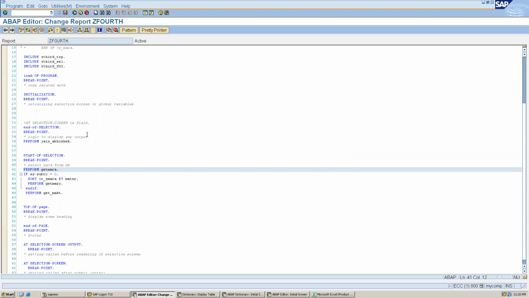So for example, if your code is now 20,000 lines and you write everything in this one report, then after some time it will be very difficult for you, even though you wrote the program, to identify, fix or debug things. But from here you can easily understand what's going on.